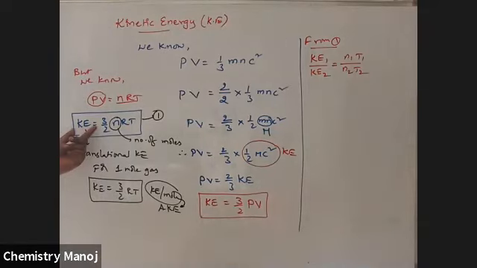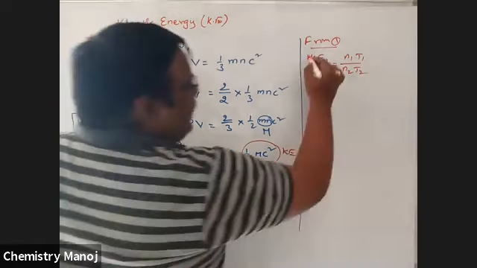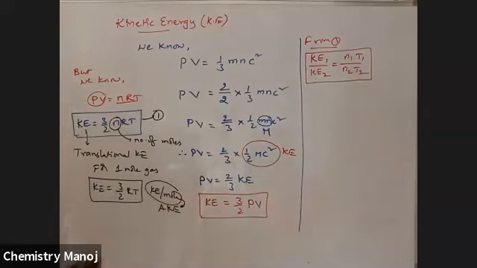See here, KE is directly proportional to n, and KE is directly proportional to T. R is always constant for different gases, so 3 by 2 is always constant. Therefore, KE1 by KE2 is equal to n1 T1 by n2 T2. It is the comparative study.